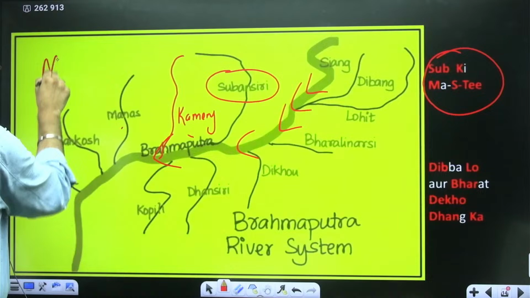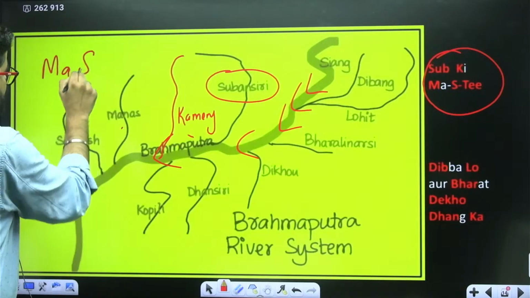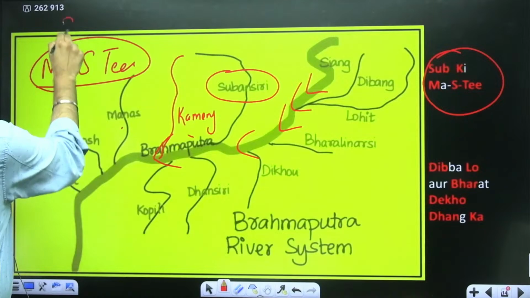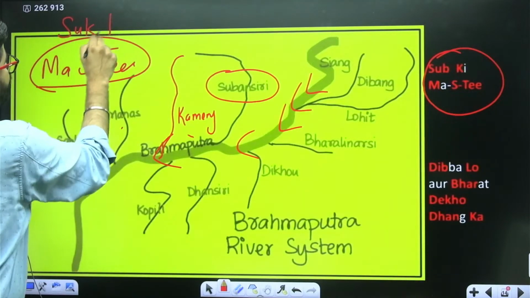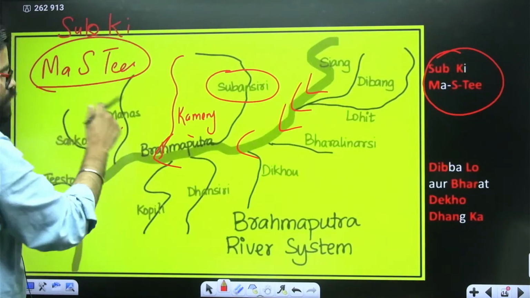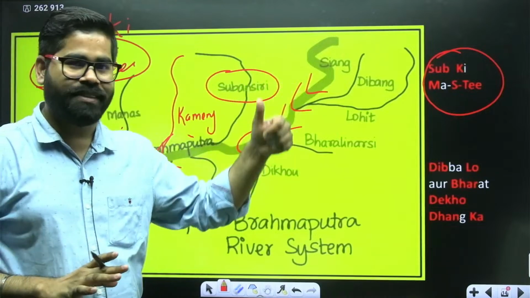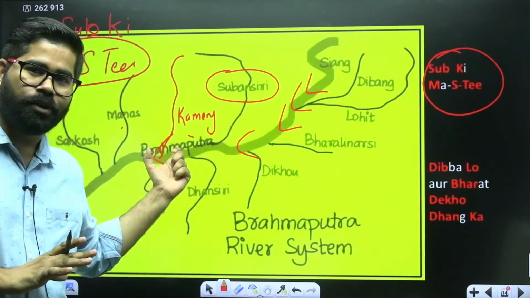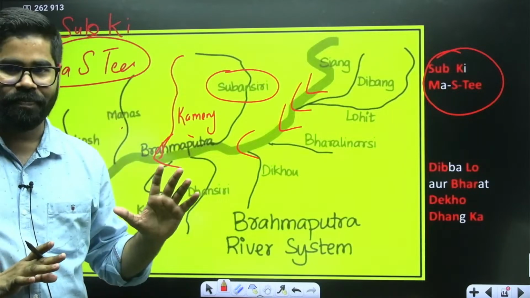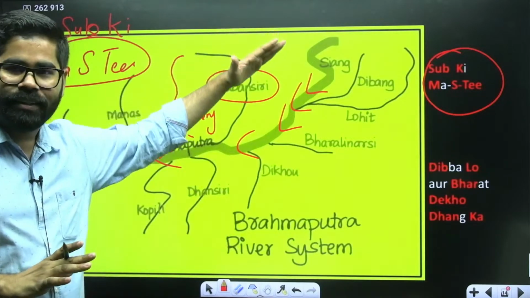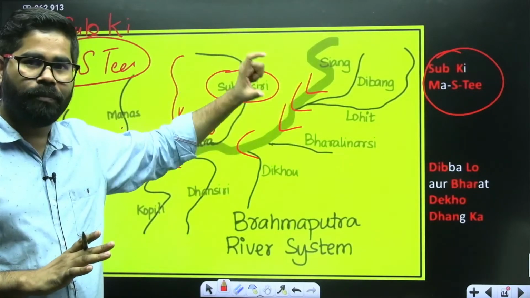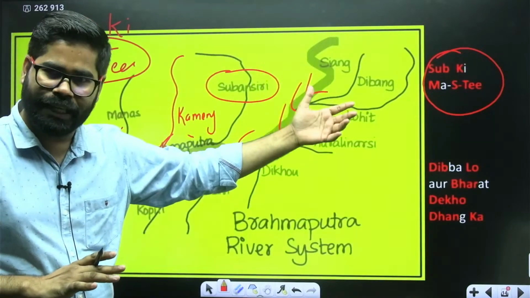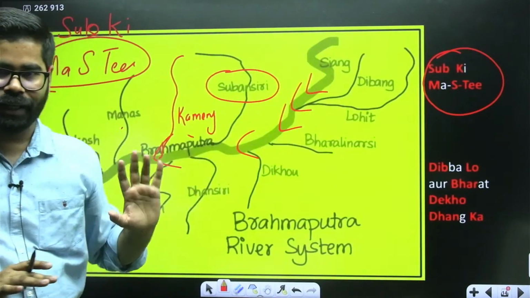So here we have Manas, Sankosh and Teesta. So Masti, and in that we have सबकी. तो ऊपर में सबकी मस्ती चल रही है, meaning we have the Subansiri, Kameng, then we have Manas, then we have Sankosh, and then we have Teesta. Okay. So these are the tributaries of Brahmaputra on the right side or the upper side. If you see in the map, in the upper side you will find them in the northern side.